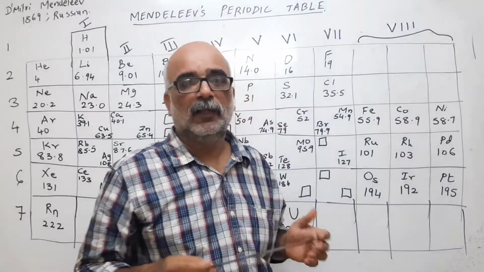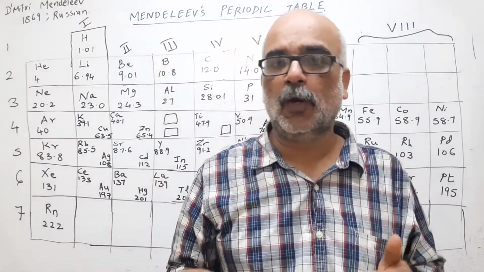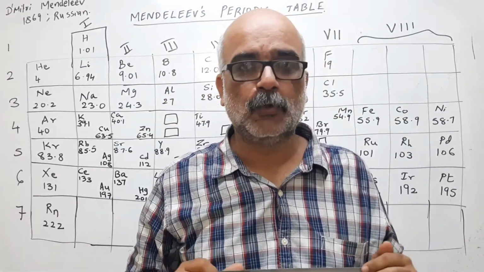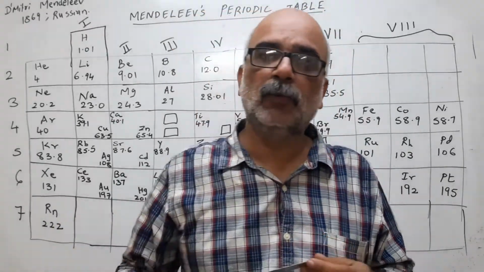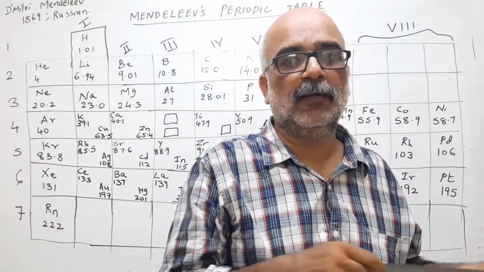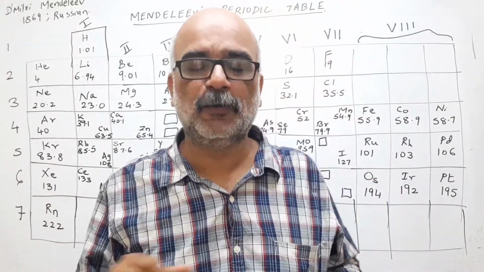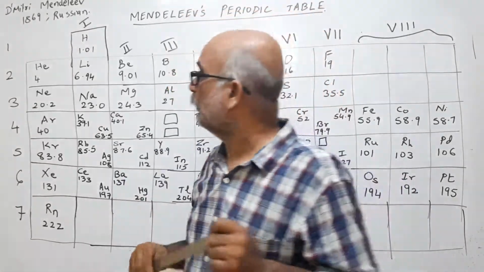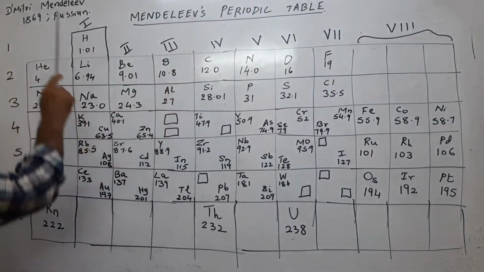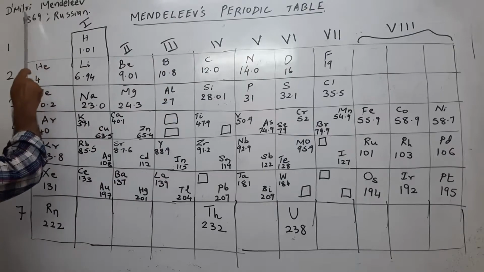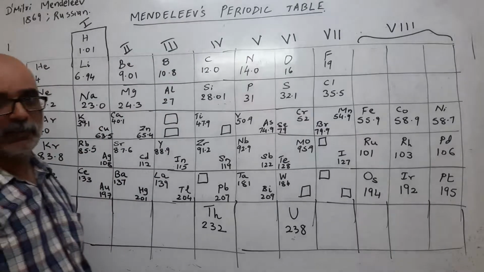Hello friends, last time we discussed Dobereiner's law of triads and Newlands' law of octaves, and I already told you what the law was and how the law failed to fulfill the respective conditions. This time we will be talking about Mendeleev's periodic table. It was found by Dmitri Mendeleev in the year 1869, a Russian chemist.